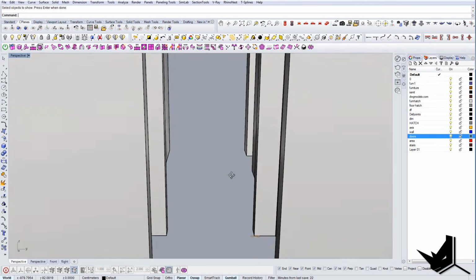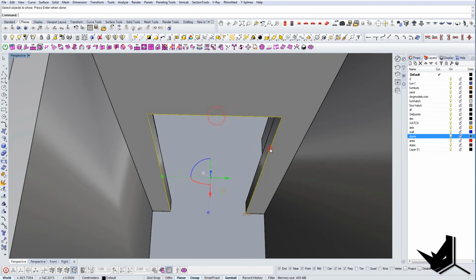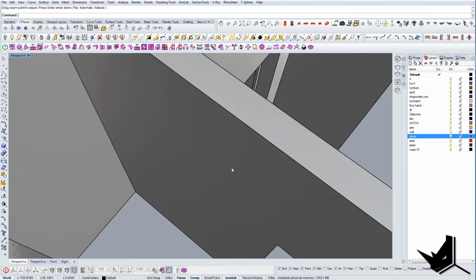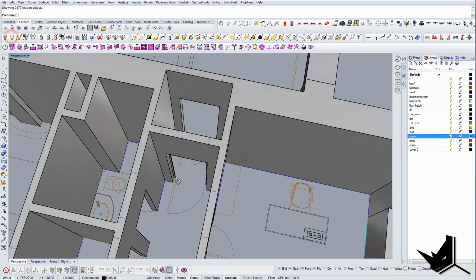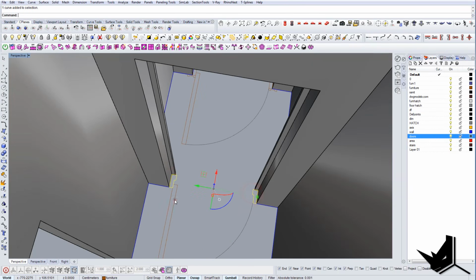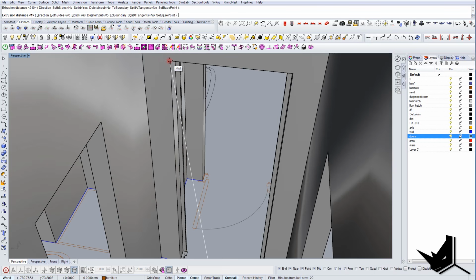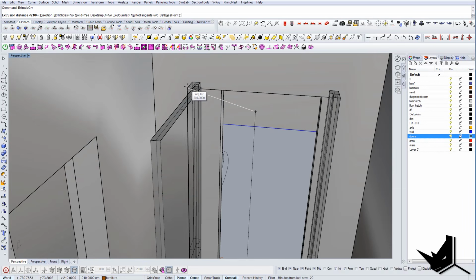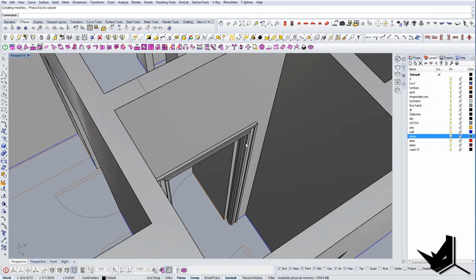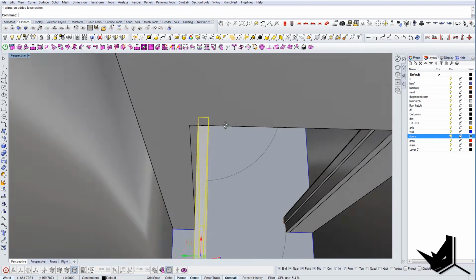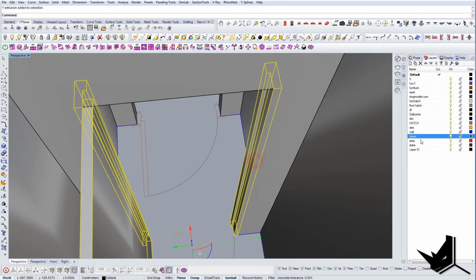So I'm now going to duplicate these edges, join them, and do Sweep 1. I'll say that this is my rail, and this is my cross section, and this would be the doors. And now of course I will be using this and this as an extrusion, and we can just extrude those doors all the way up, like so. And I can of course put them in a corresponding layer for the doors.